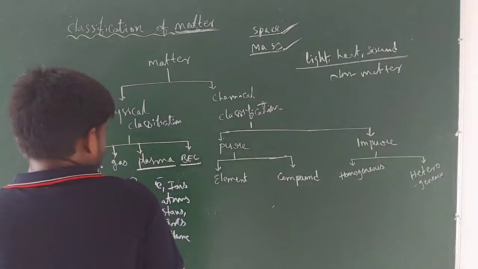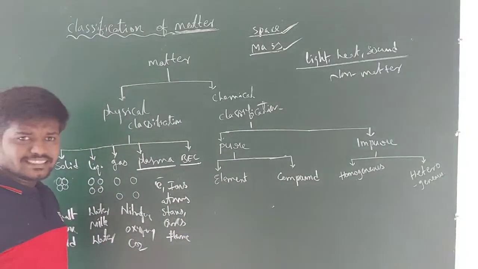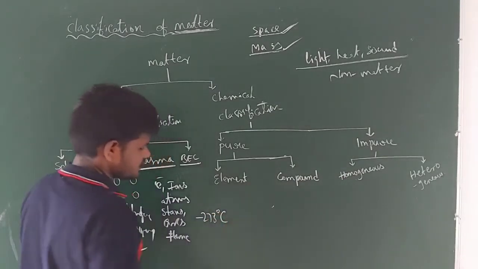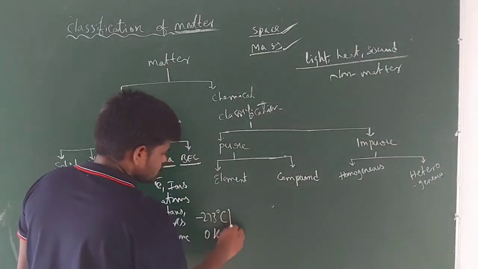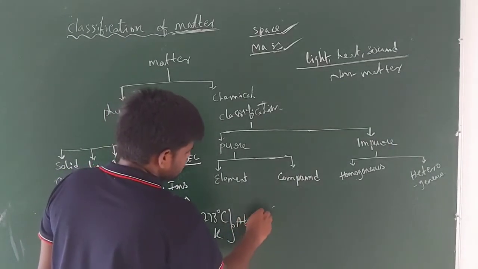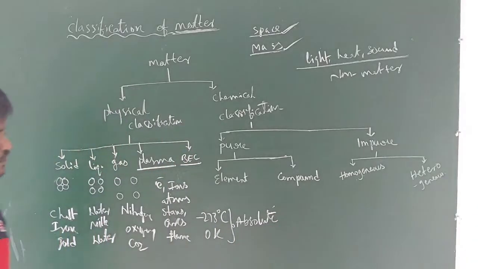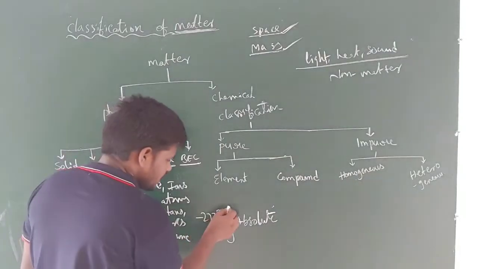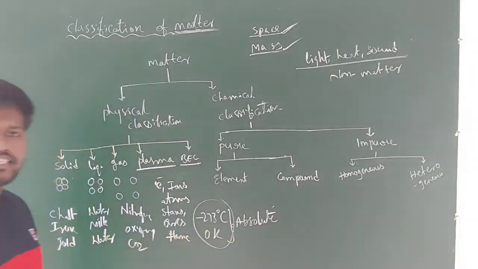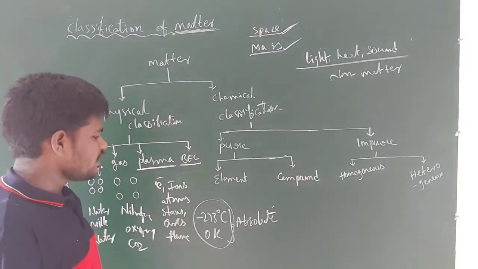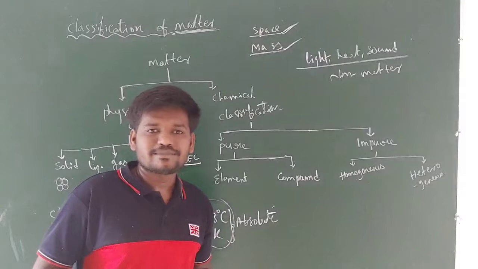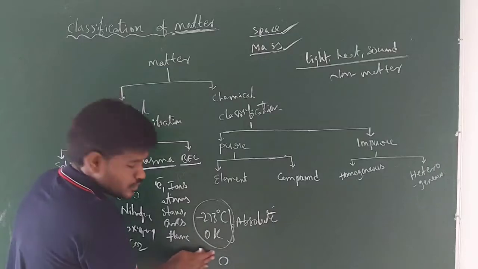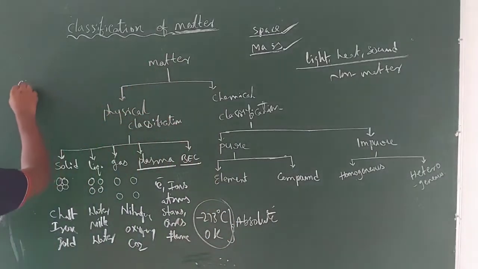The fifth state of matter exists at minus 273 degrees Celsius or 0 kelvin. This temperature is known as absolute temperature. When a matter, maybe a solid, liquid, gas, whatever, is placed at this temperature, then all the molecules or atoms or particles present in the matter combine together.